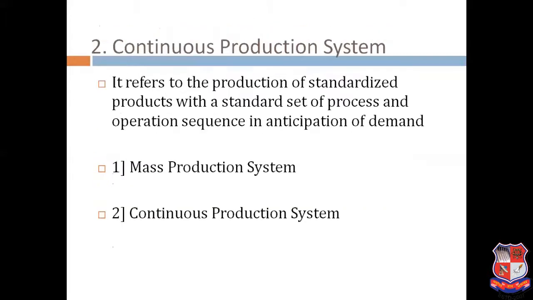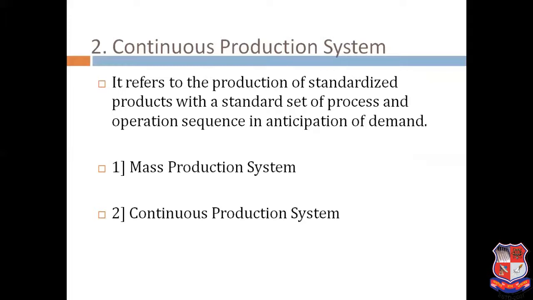Investment is higher. The second type of production system is the continuous production system. In this continuous production system, it refers to the production of standardized products with a standard set of processes and operation sequence in anticipation of the demand.